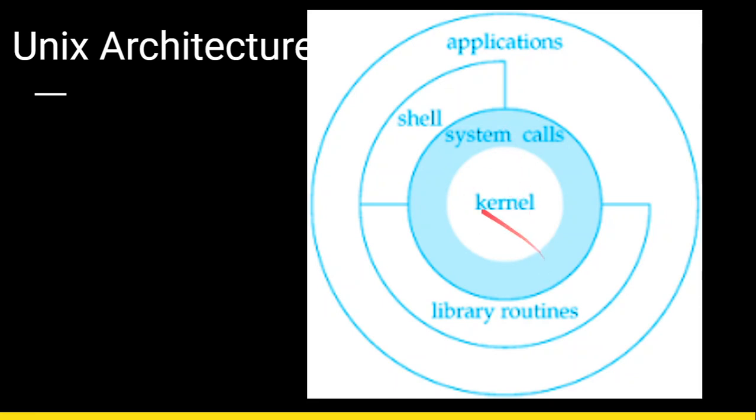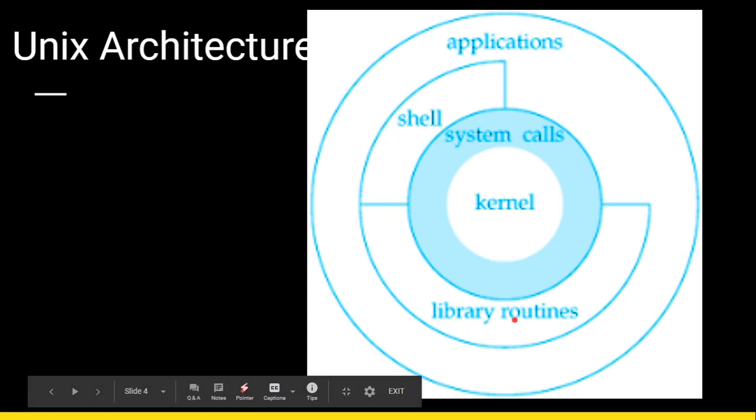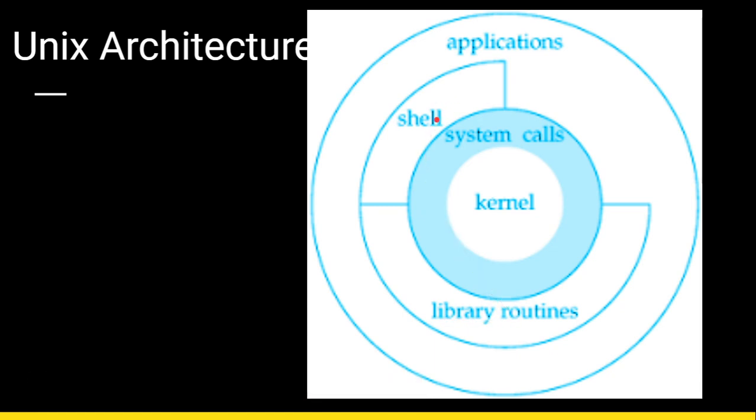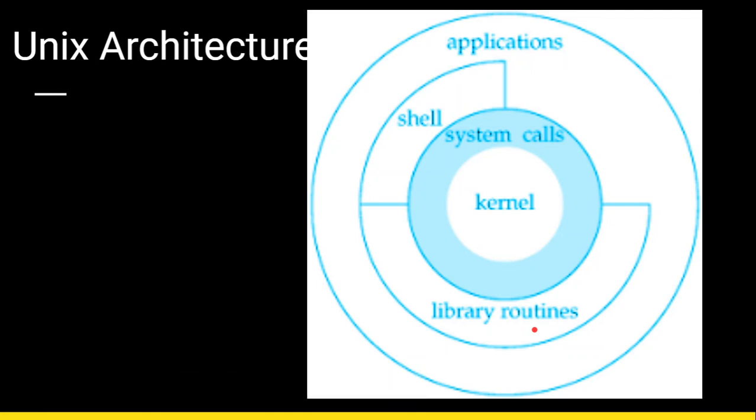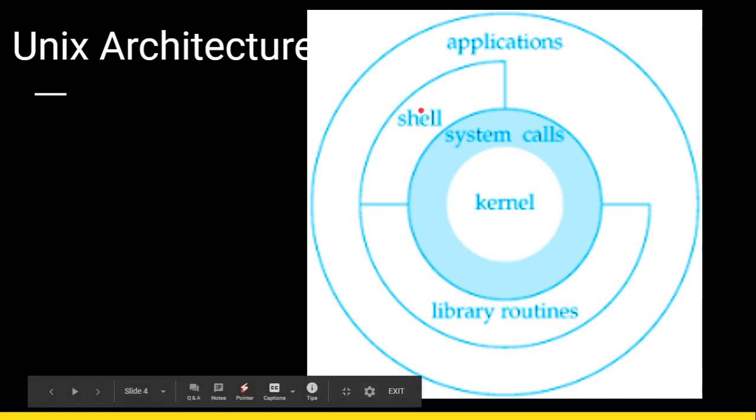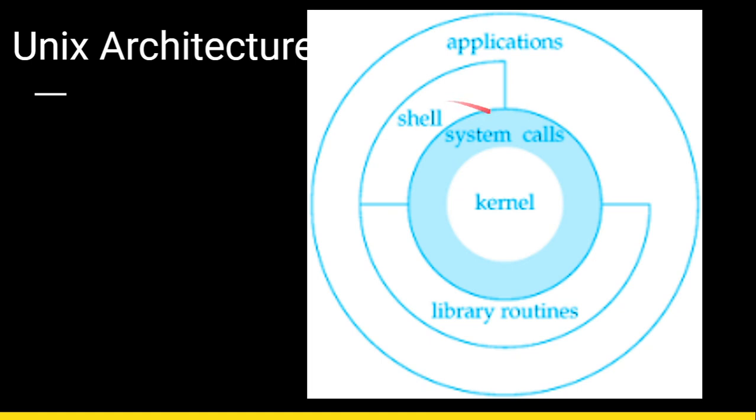There are also some library routines that the user can use in writing shell commands or shell scripts. These standard routines are used for device management, creating directories, files, everything. All that can be done through shell scripts, and the user can use the shell script to activate the operating system in the kernel.